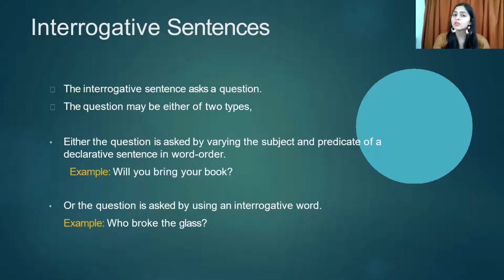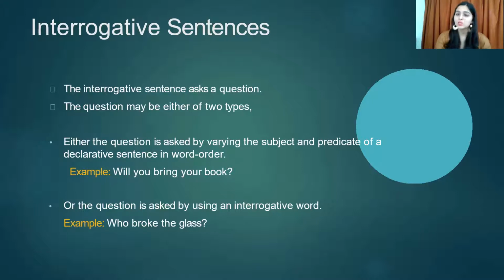Now, the interrogative sentence asks a question. Very simple interrogation, matlab question. A suspense movie, that is. Okay. The question may be either of two types. Now, there are two types of questions. Either the question is asked by varying the subject and predicate of a declarative sentence in word order, I'll explain you, or the question is asked by using an interrogative word.